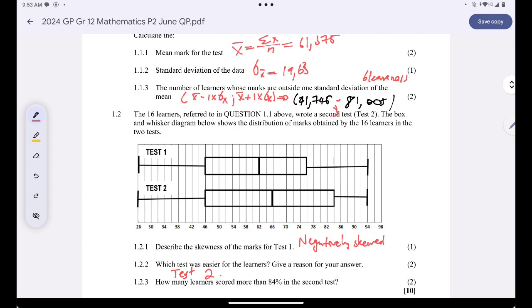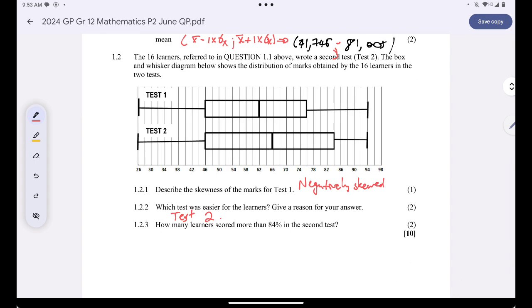The average is greater. Okay, how many learners scored more than 84%? 84% is here. Please guys note that a box and whisker plot divides the data into 4 quarters. The first quarter from here to here, this is the first quarter, hence we have Q1 here for quarter 1.